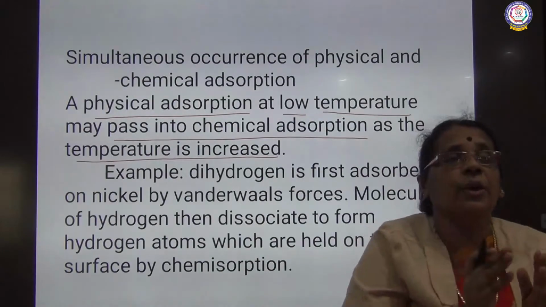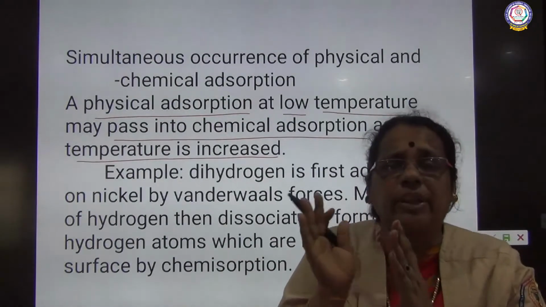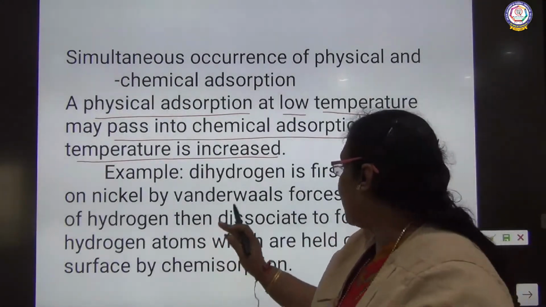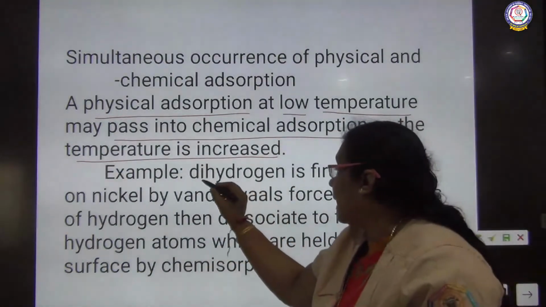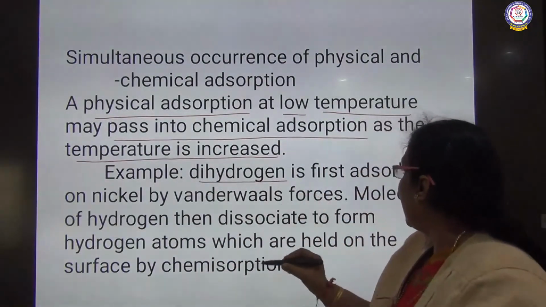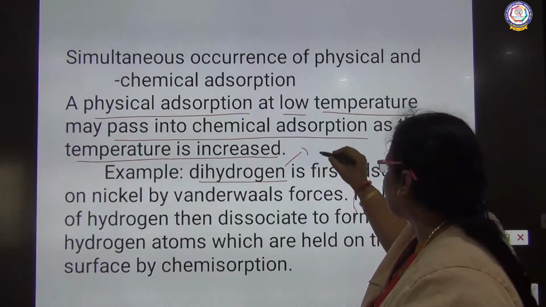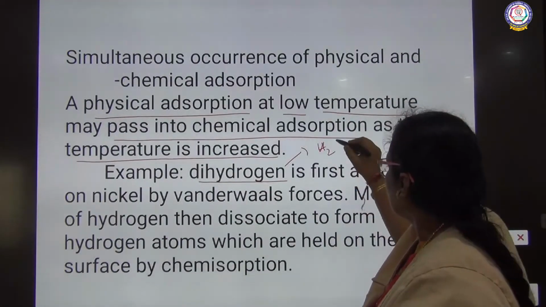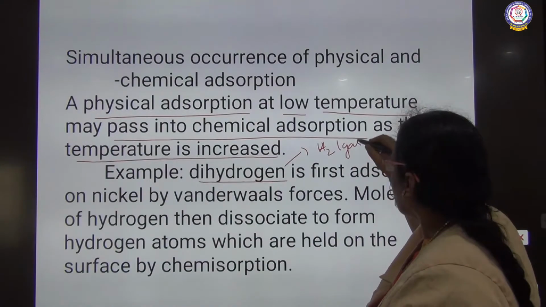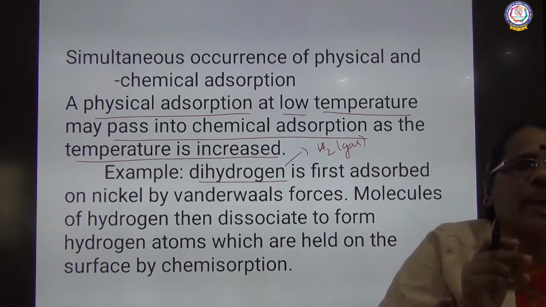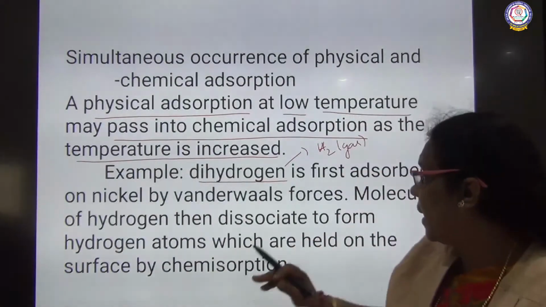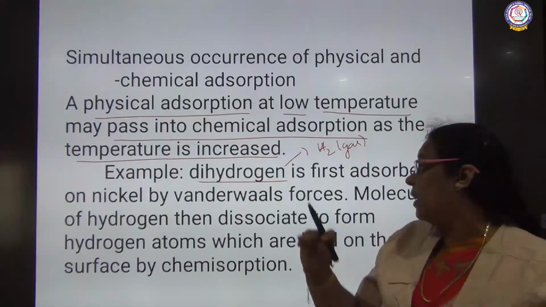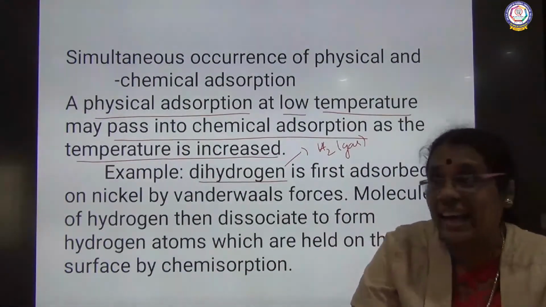So, here we are going to talk about an example. For example, dihydrogen is first adsorbed on nickel. Dihydrogen usually exists as H2. Always gases exist as diatomic molecules. So, when you talk about dihydrogen, H2, it exists as a gas.